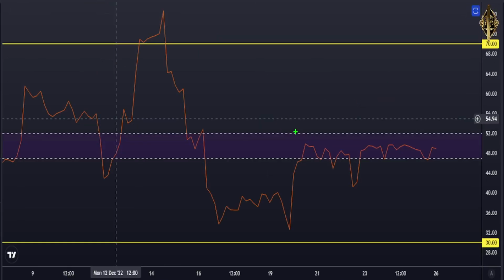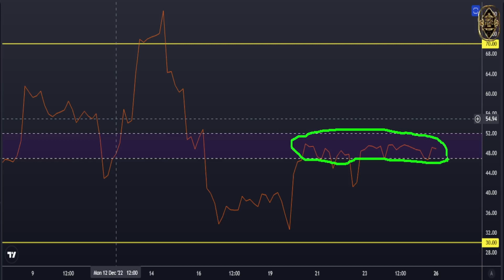Our indicator, guys, as you see it, we have been in here at the middle all along, and I told you till now both bulls and bears are equal, so it doesn't break down here or break upward here. So as we stay in a sideways market, guys, there is no buying, no selling yet. That's what I have been telling you. No buying, no selling. Also, we stay in a very sideways market, and there is no big volume in the market. And that's what I have been telling you.